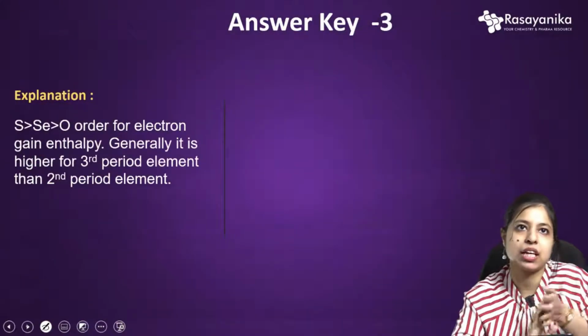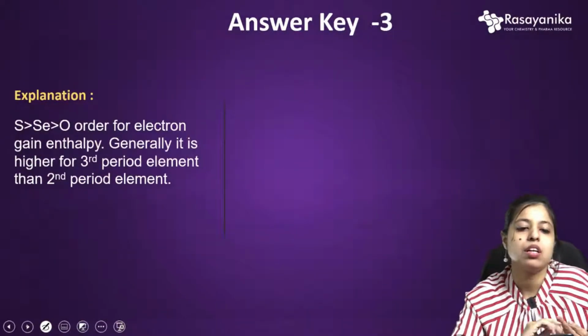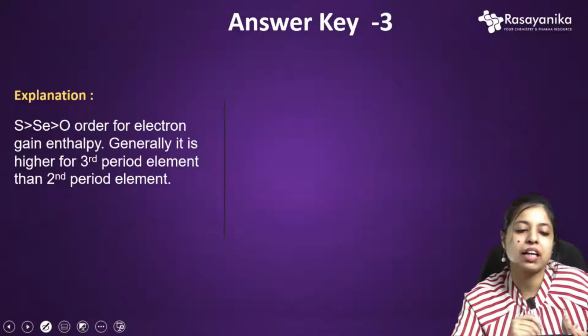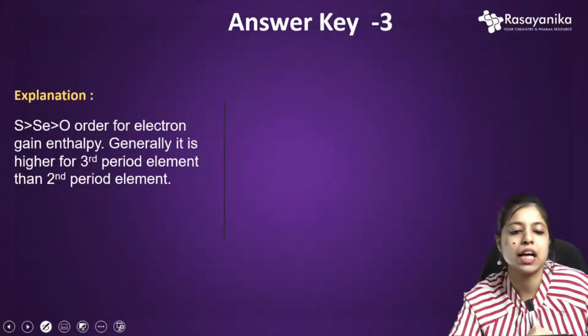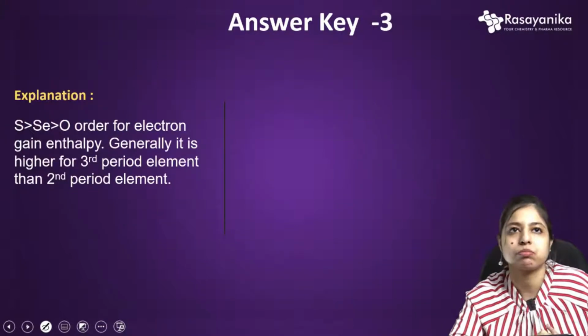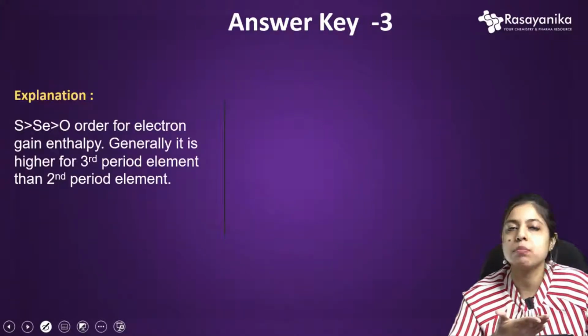This was the explanation which I have written here for you all: sulfur greater than selenium greater than oxygen is the order for electron gain enthalpy. Generally, it is higher for the third period element than for the second period element. This is the basic thing you need to know.